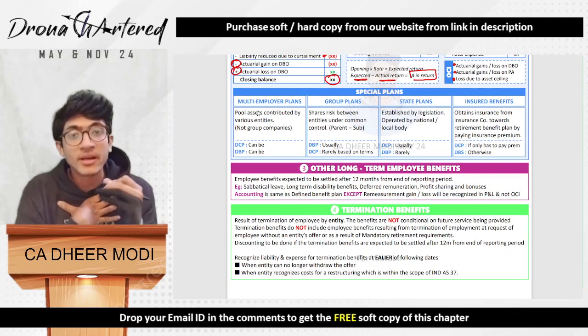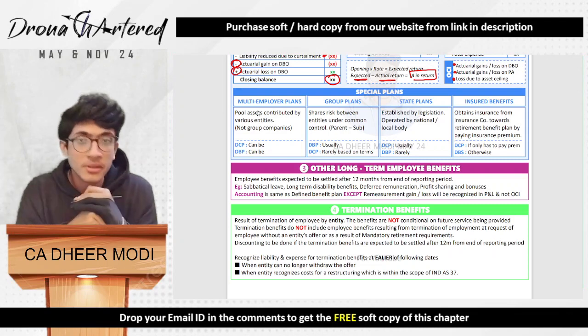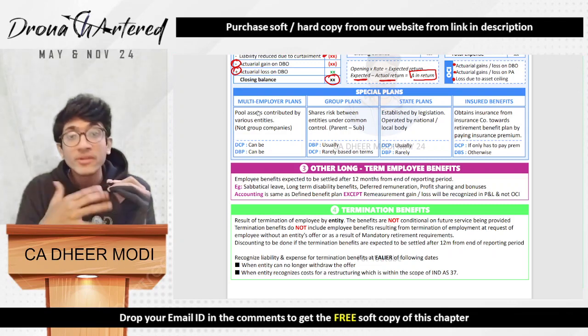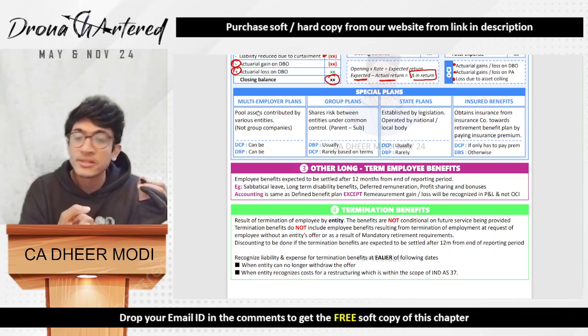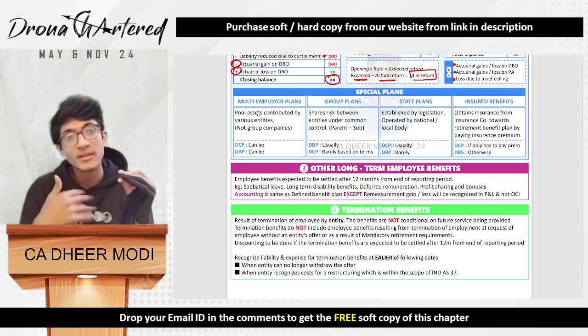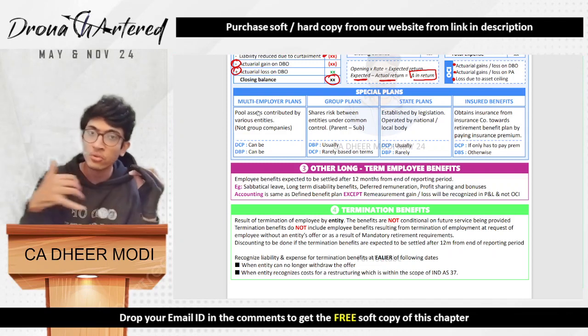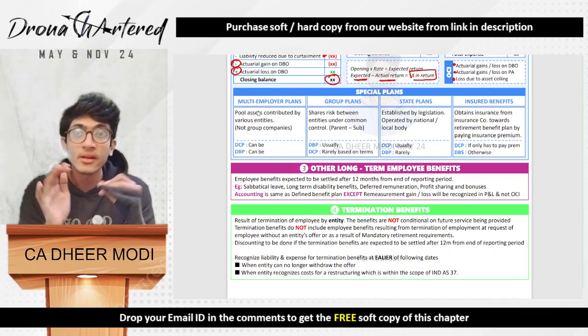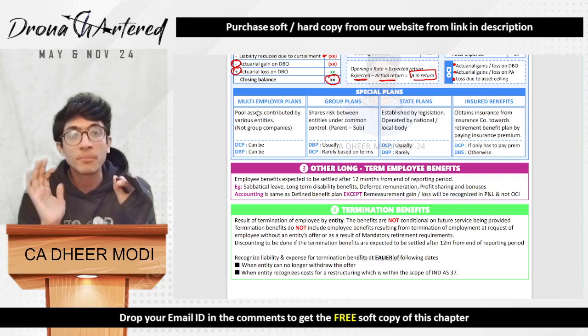Say for example, I have my company, you have your company, and another third person has their company. So what do we do? Instead of me managing my own fund, you managing your own fund, that third person managing their own fund for their own employees, what do we do? I think, come, let's make a team. Let's all of us collaborate. Let's all of us put money together so that we settle liabilities of all employees together.